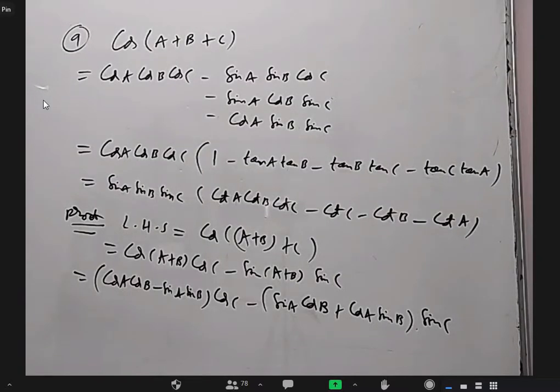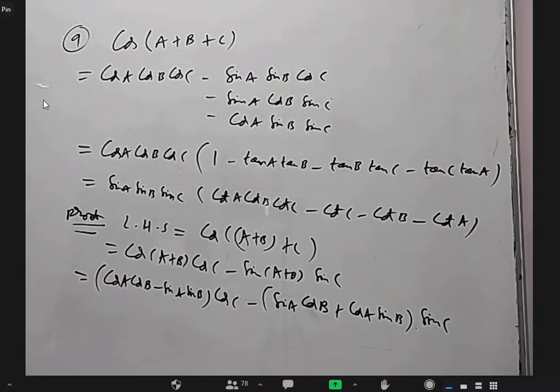Okay, after this, the tan(A+B+C) formula, those who completed this, you can try to derive and state the formula. If you completed this whole thing, what is there on the board?